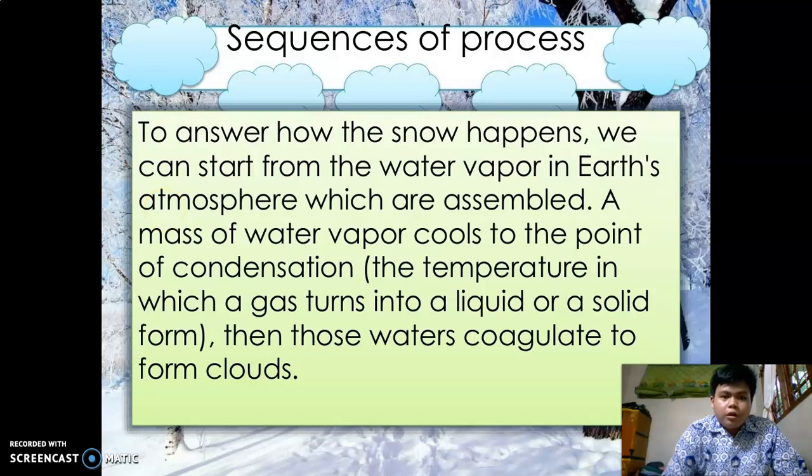Sequence of process. To answer how snow happens, we can start from the water vapor in Earth's atmosphere which is assembled. A mass of water vapor cools to the point of condensation, the temperature at which a gas turns into a liquid or a solid form, then that water coagulates to form clouds.